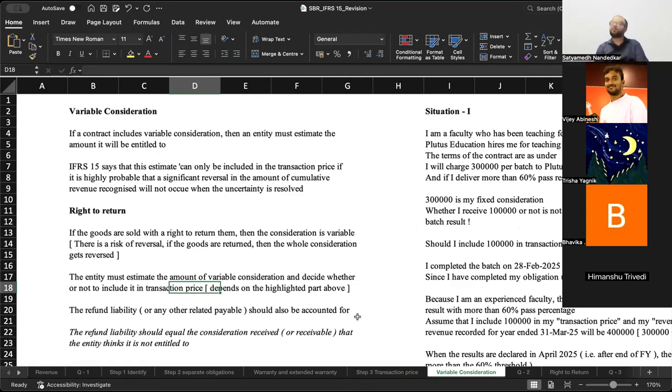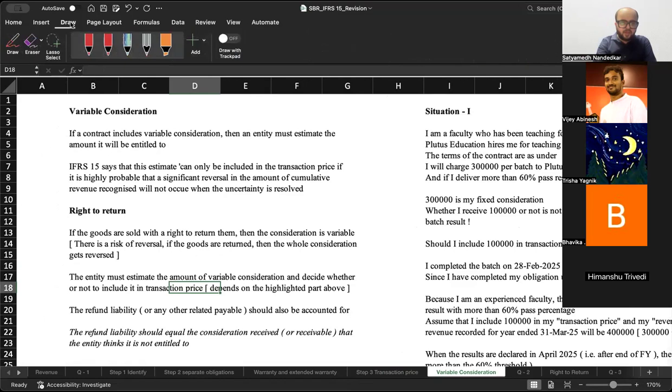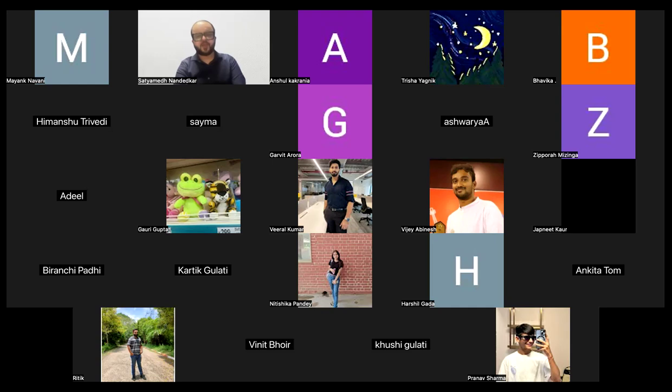Okay, IFRS 15 says that this estimate can only be included in the transaction price if it is highly probable that a significant reversal in cumulative revenue recognized will not occur. It is highly probable that a significant reversal in the amount of cumulative revenue recognized will not occur when the uncertainty is resolved. Now, let me give you an example.